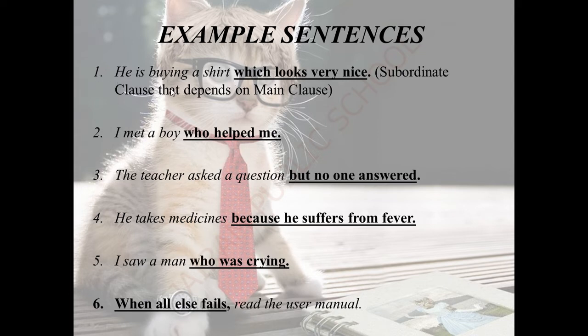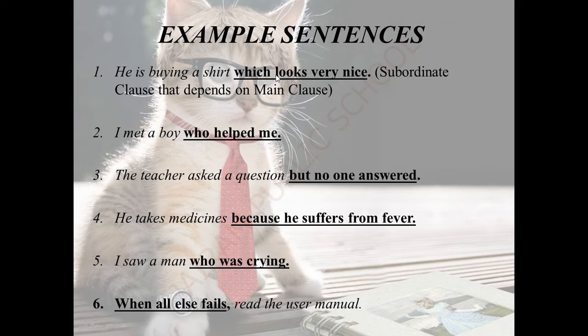He is buying a shirt. So I told you already, he is a subject, is buying is a verb. So on the whole it is a main clause. Now come to the bold lettered words, which looks very nice.